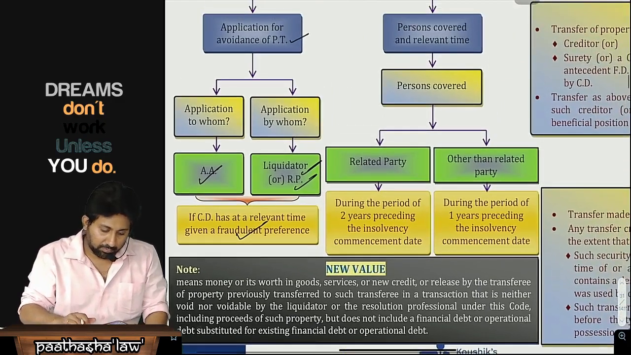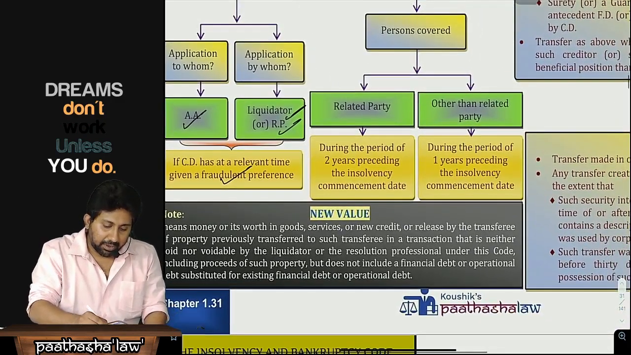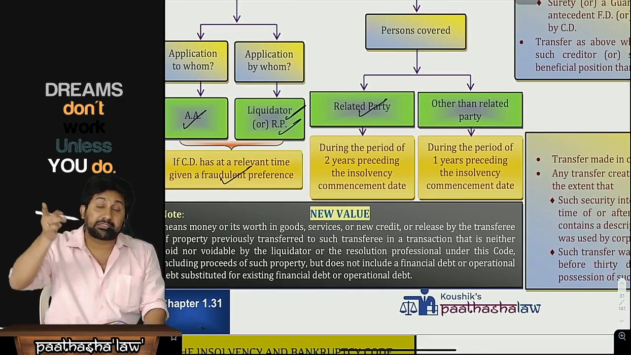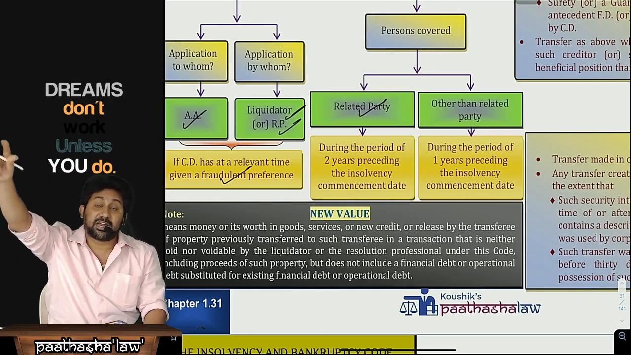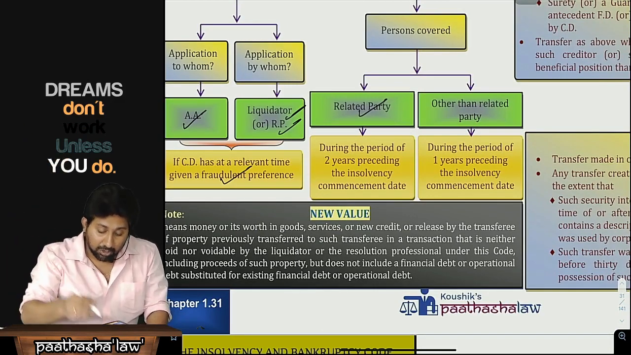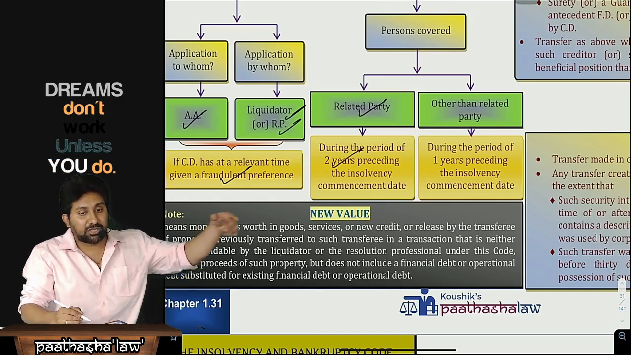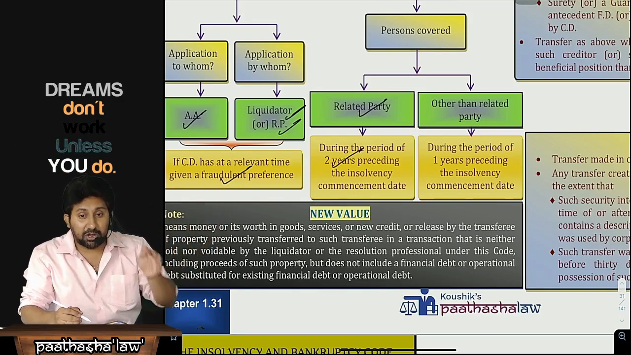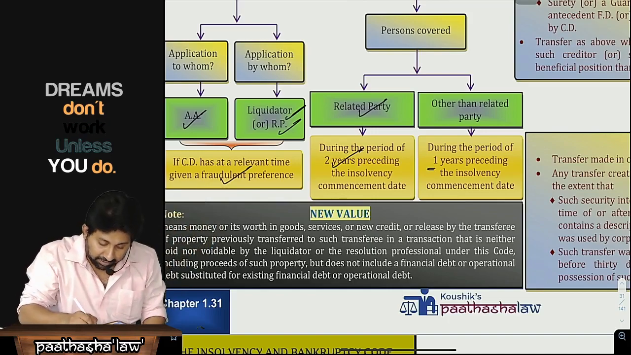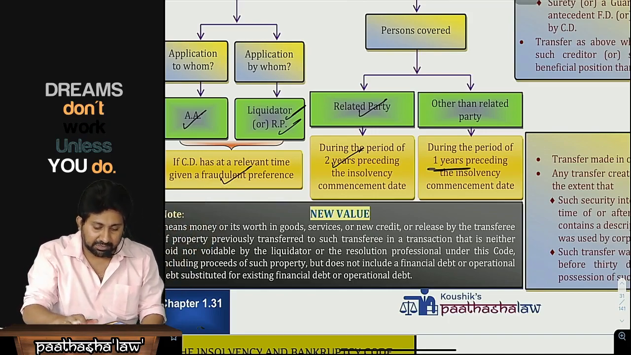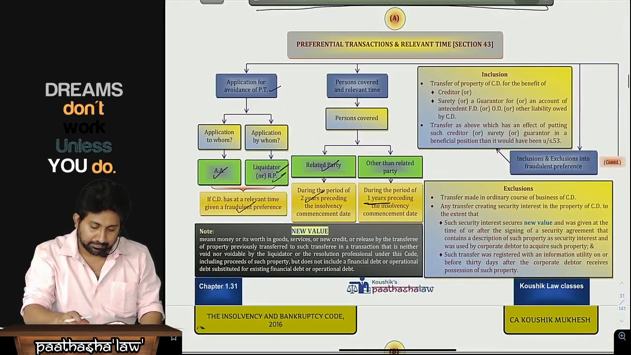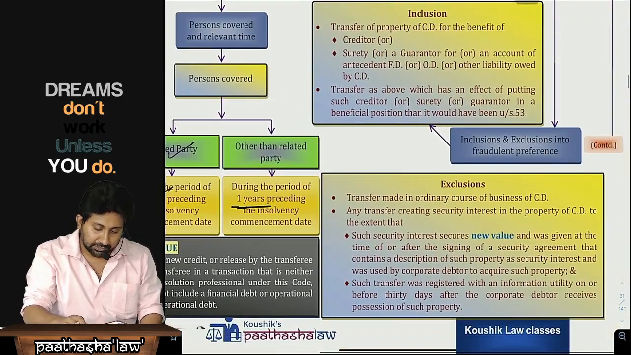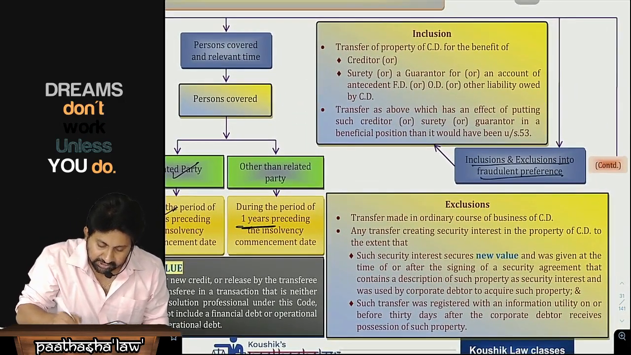Now, what is the relevant time? Persons covered: if that particular person is a creditor who is a related party, we will go 2 years prior to the insolvency commencement date. If a non-related party was paid, we will go 1 year preceding the insolvency commencement date. Okay, next.